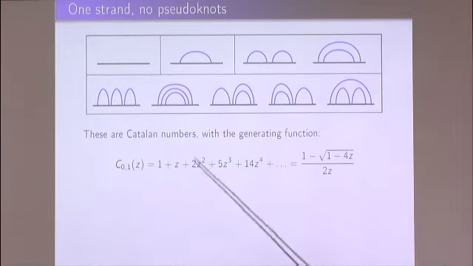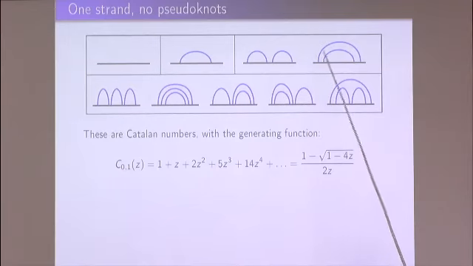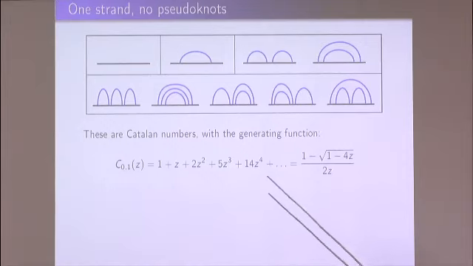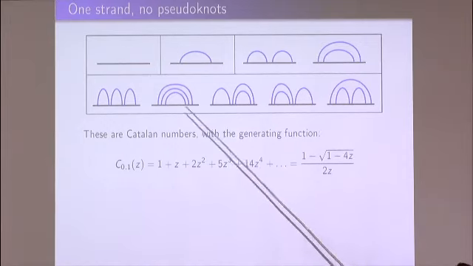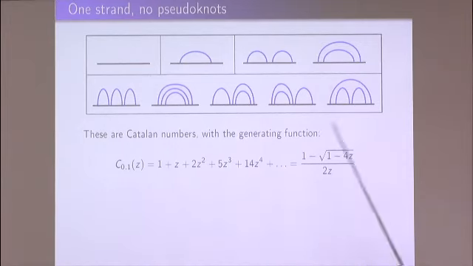When I have 2 arcs, I have 2 possible configurations. So first of all, I have 2 Z's. This is why I have Z squared, and then these 2 configurations. And then with 3 arcs, I have 5 possible configurations. This is why I have Z cubed, and then 5. And this gives me some generating function.